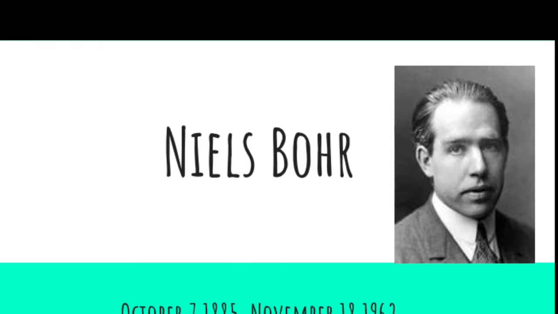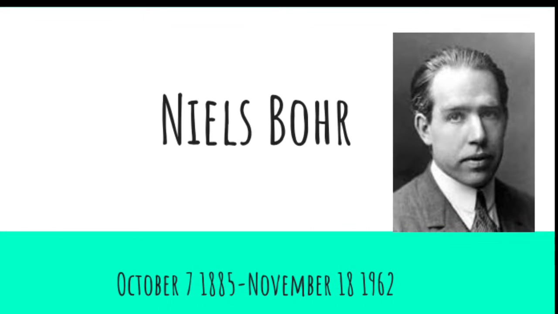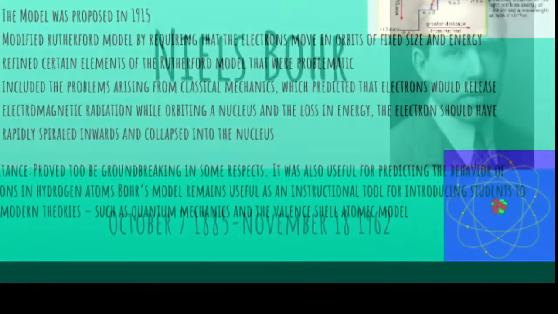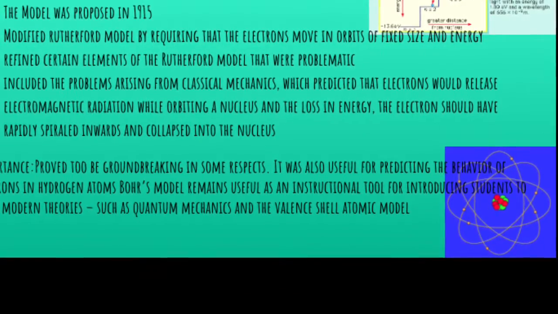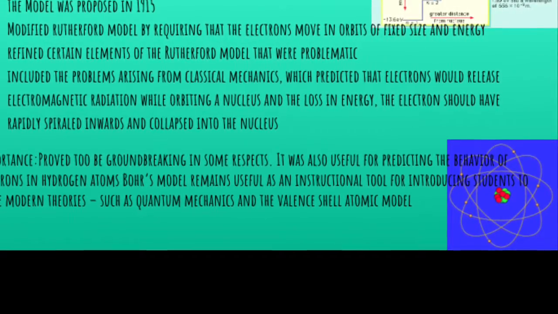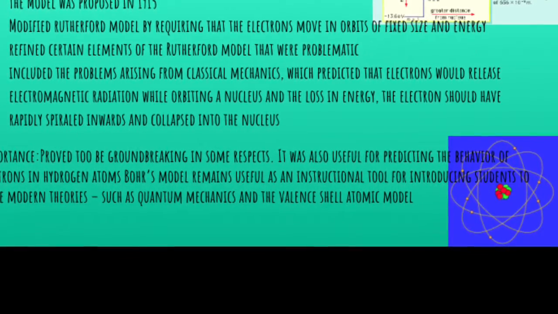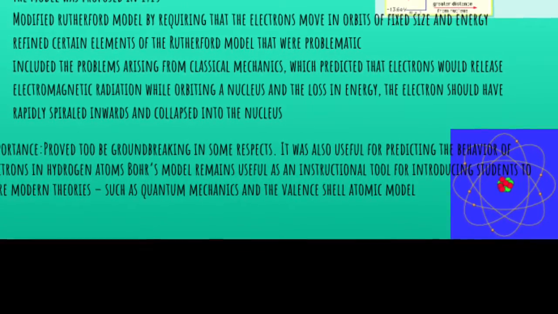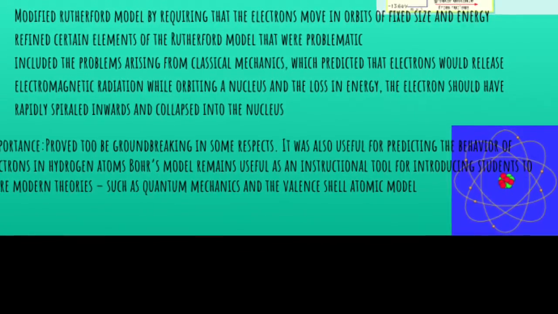Niels Bohr was born October 7, 1885, and died November 18, 1962. He did the Bohr planetary model. The model was proposed in 1915, and it was a modified Rutherford model that required that the electrons move in orbits of fixed size and energy.